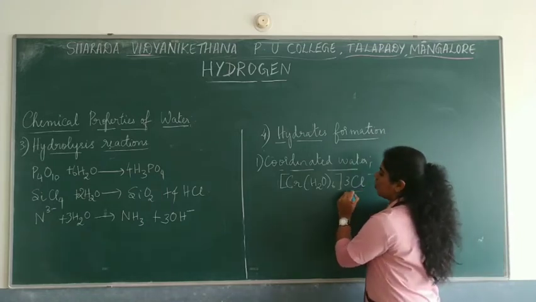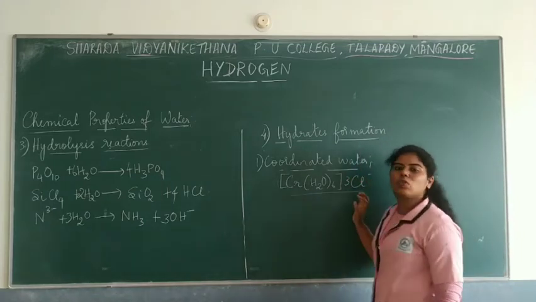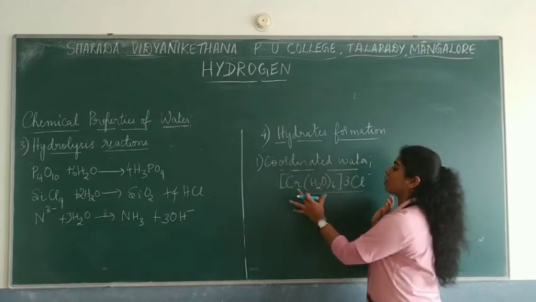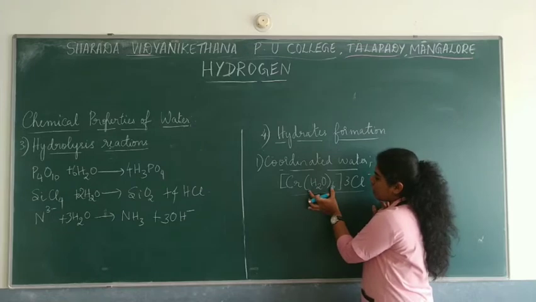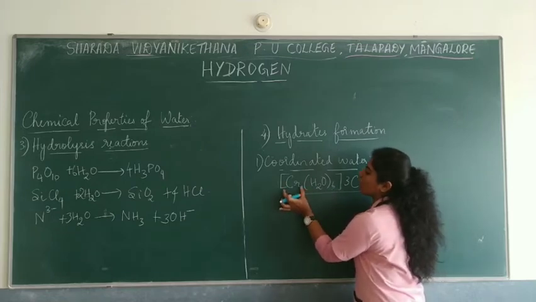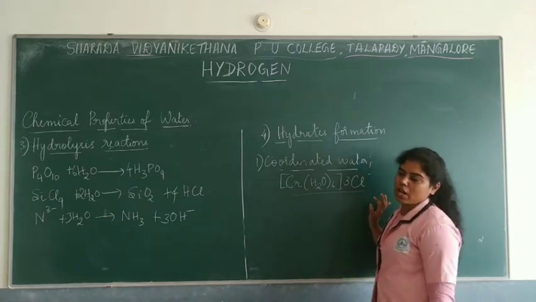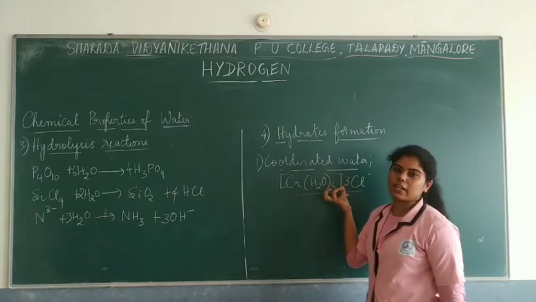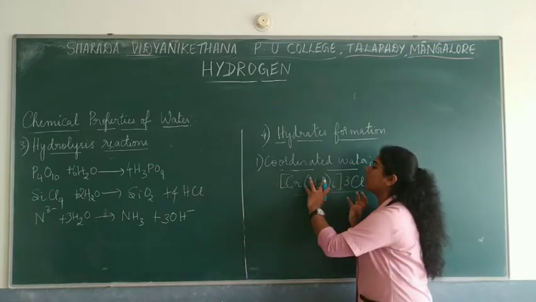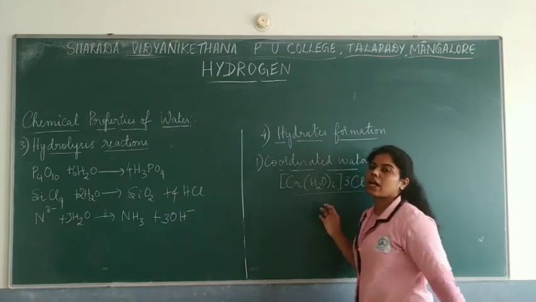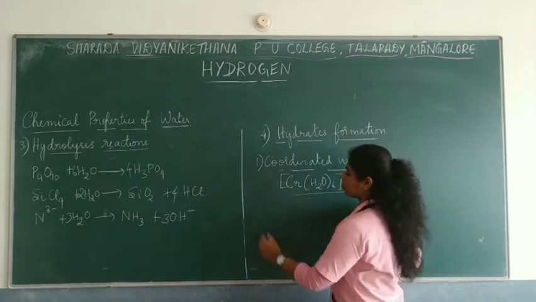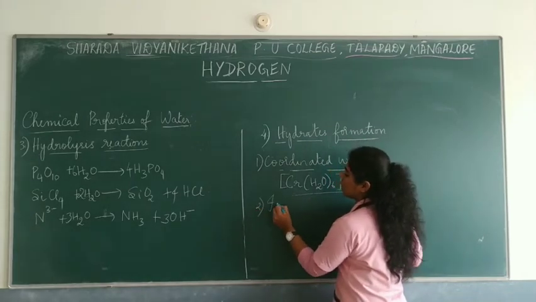This particular structure writing you'll be studying in the coordination compounds chapter, which comes in the second year. But for now, you understand that here all the water molecules are coordinated to the central metal atom. It is not like Cl minus is present in between. No, nothing like that. All the water molecules are coordinated to the central metal atom, that is the chromium atom.